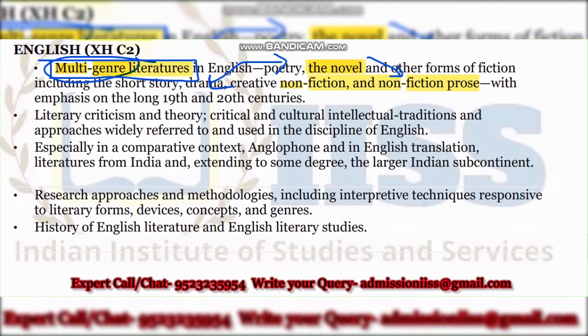You can ask anytime. Now come to the next point, which is included in the first point only, but I think that we need to segregate it. It's 19th and 20th centuries literature. GATE has chosen these two centuries basically because till these points in time, English literature was already at its height.